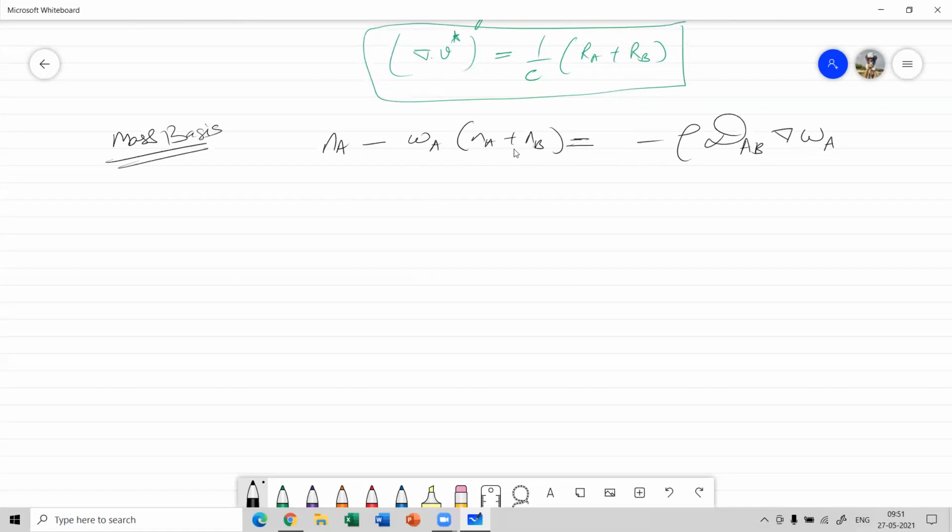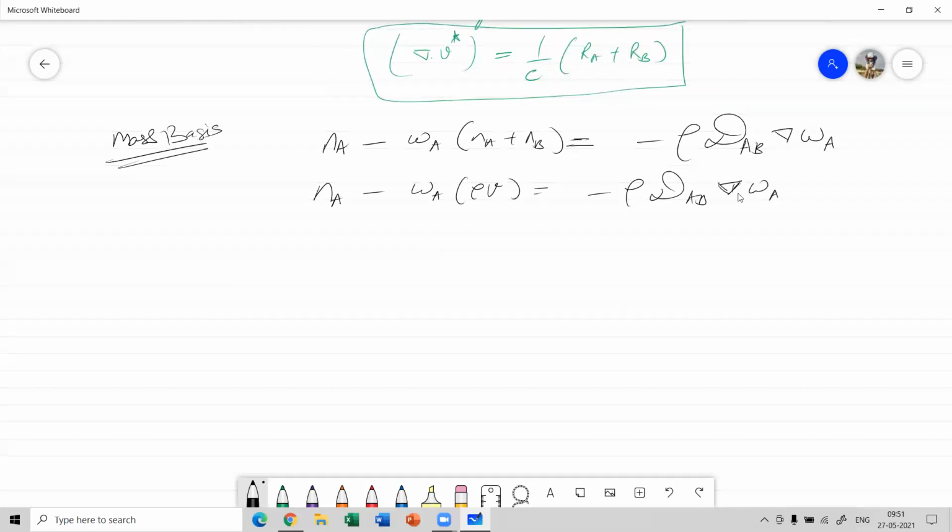And what is Na? It is nothing but small n, and small n is nothing but rho into V. So Wa into rho V is equal to minus rho Dab into the divergence of the mass fraction W.